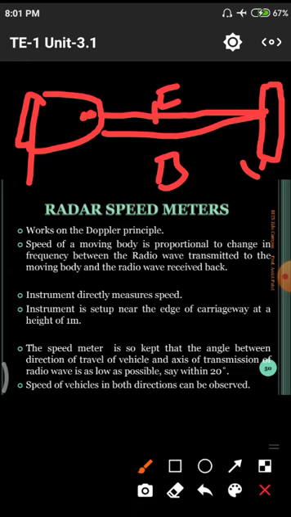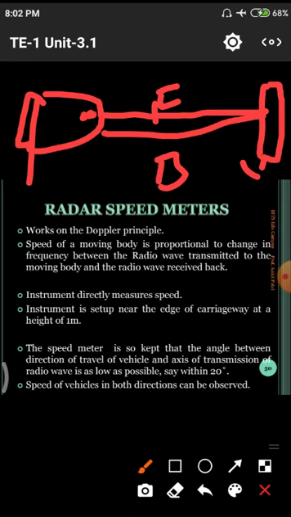Next, the instrument is set up near the edge of the carriageway at a height of 1 meter, that is, nearly 3.3 feet. They will face the particular object on the roadway, nearer to our wrist level. Normally they place them to suit our body. We have different seating capacities for different vehicles, so we need to observe every vehicle in spot speed studies, so that it will be easy for us.